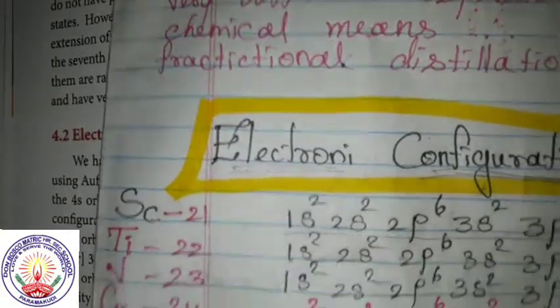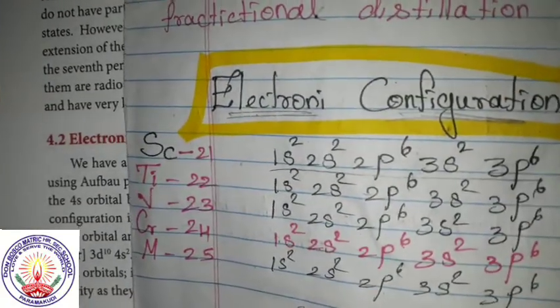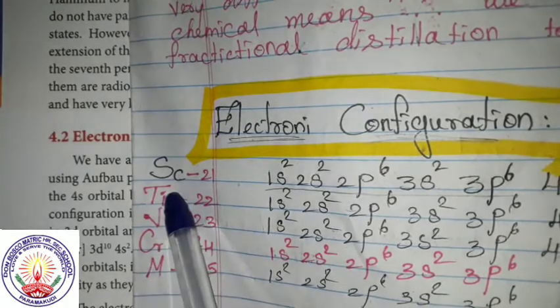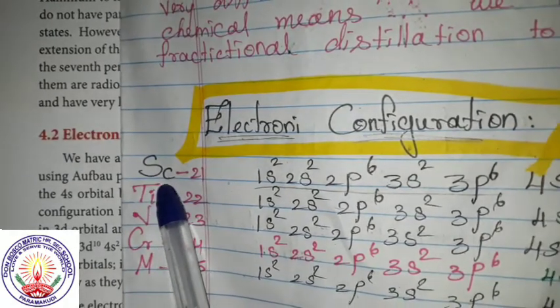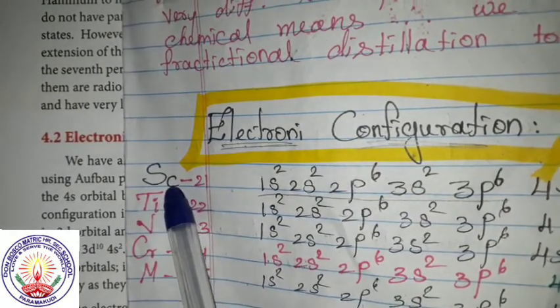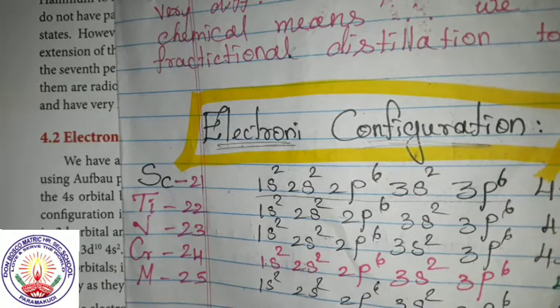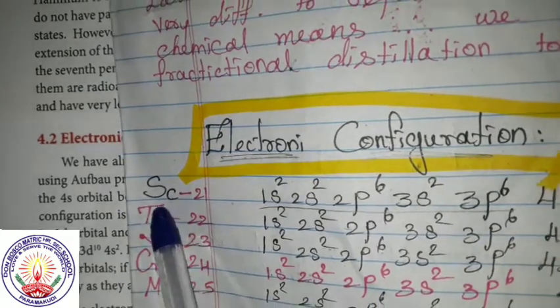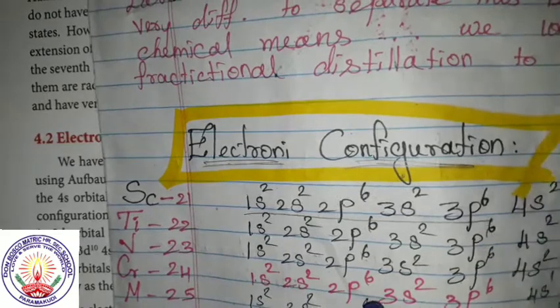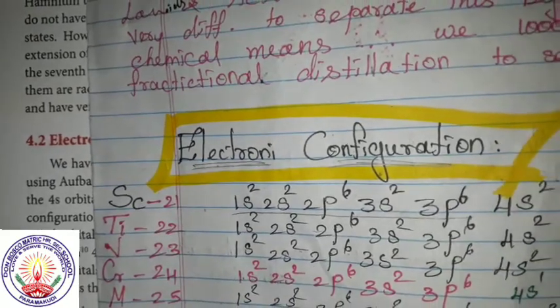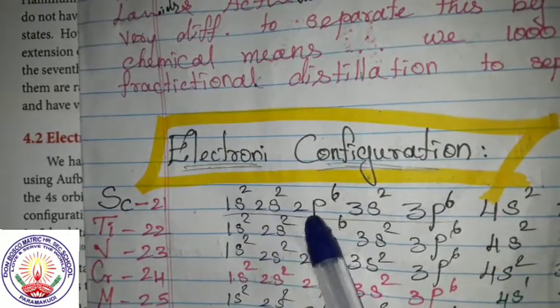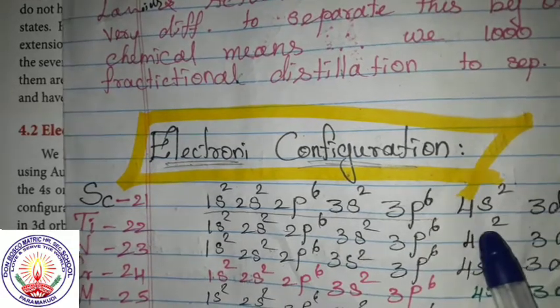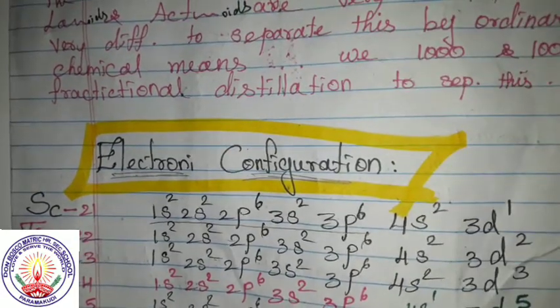See the electronic configuration of scandium. Scandium is the first d block element. Its atomic number is 21. So what is the arrangement of electrons? 1s2, 2s2, 2p6, 3s2, 3p6, 4s2, 3d1.